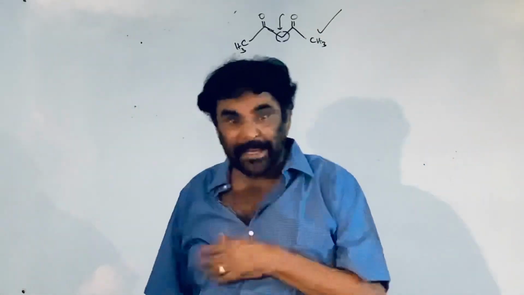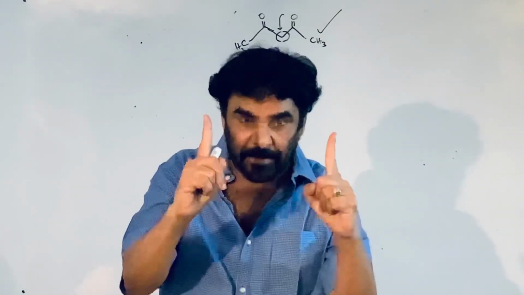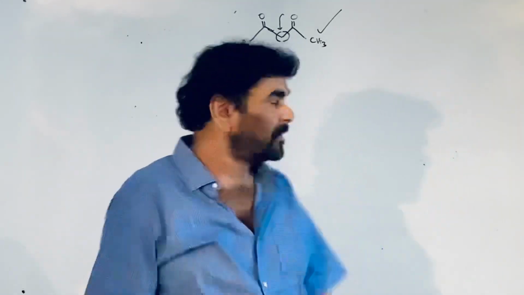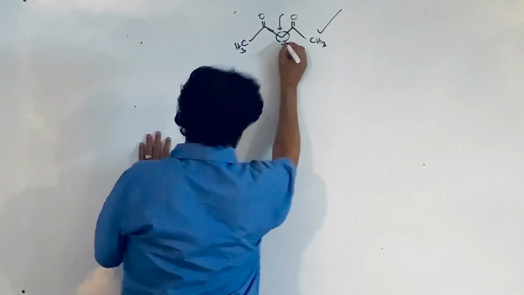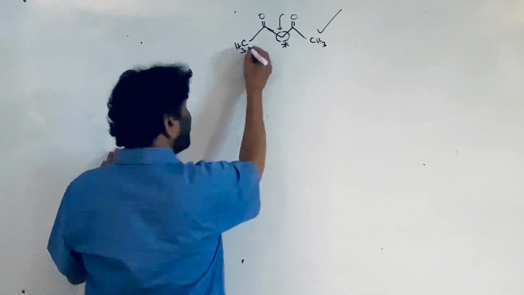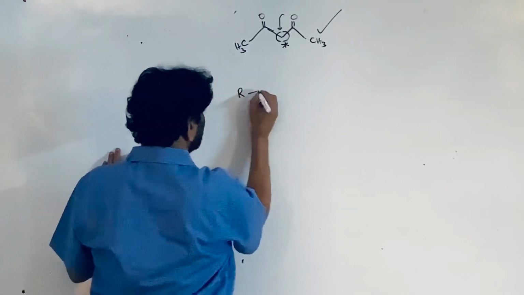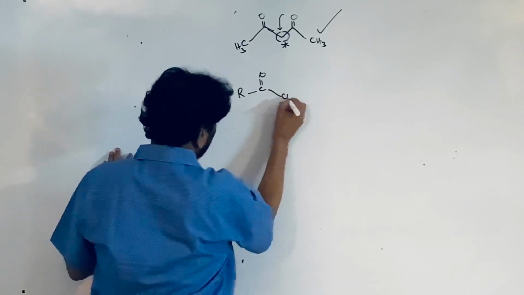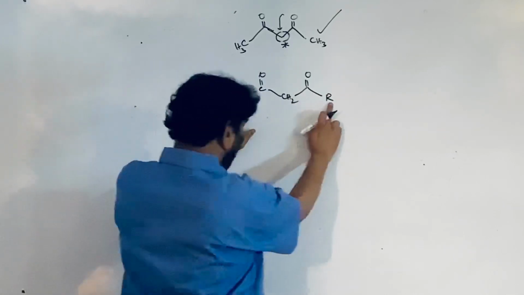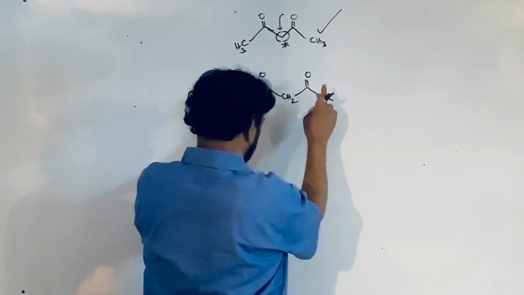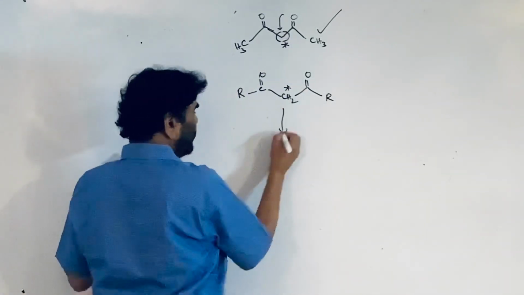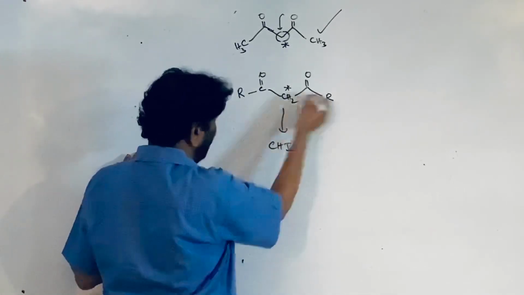In the 1,3-dicarbonyls, where the two carbonyl groups are present on the 1 and 3 carbon atoms, separated by a methylene group, this third one comes out as the CHI3, that comes out as the iodoform. Anything R C double bond O CH2 C double bond O, or it can be methyl, it can be ethyl, it can be propyl, it can be phenyl, whatever it is, this comes out as an iodoform. This is CHI3, not the R parts.